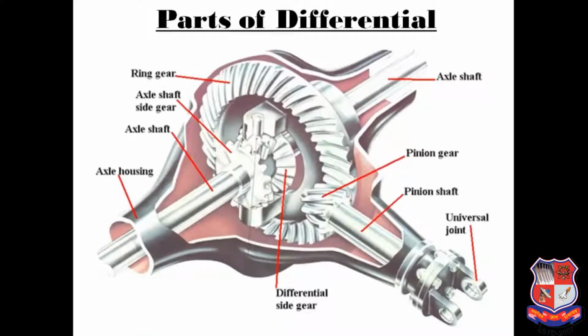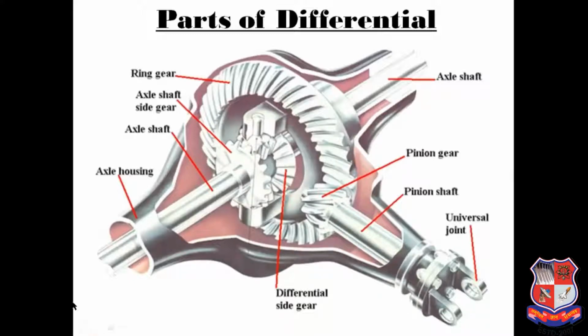If the car is front engine, front wheel drive, then the differential will be provided on the front side. If the vehicle is rear wheel drive, where the rear wheels are rotating with power, then we have to provide the differential in the rear wheels. So in a truck you have seen the differential is provided at the rear side. In Wagon R or Swift, the differential is provided on the front side.